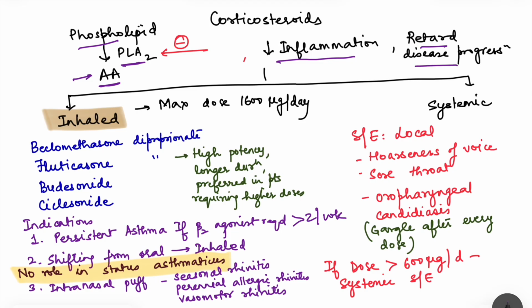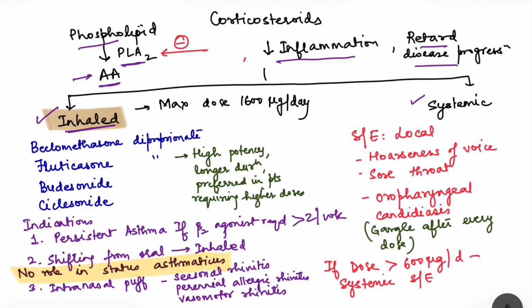Now, corticosteroids can be given as inhaled form, which is the most common form being used, and they can be given as systemic also, that is as oral corticosteroids, or IV also in case there is severe exacerbation of asthma. So first, very important is inhaled corticosteroid.